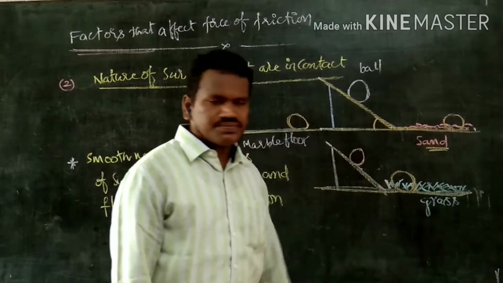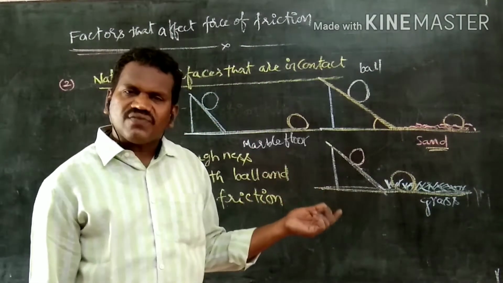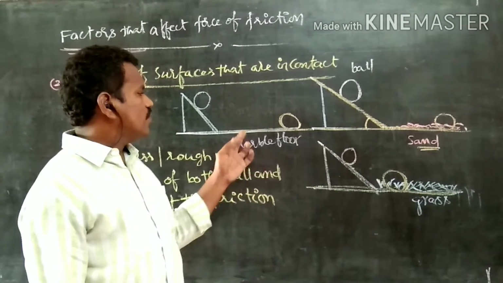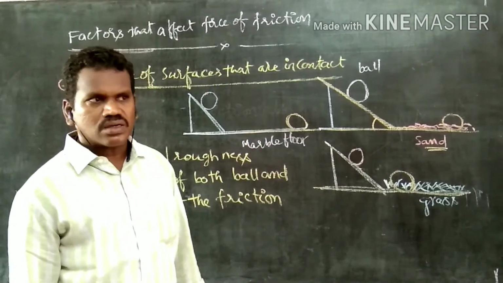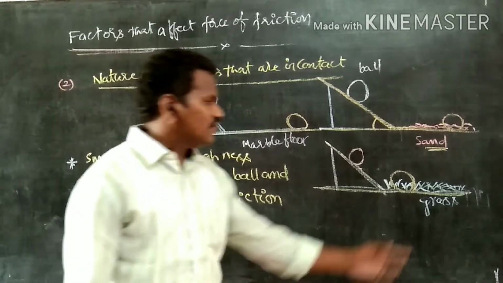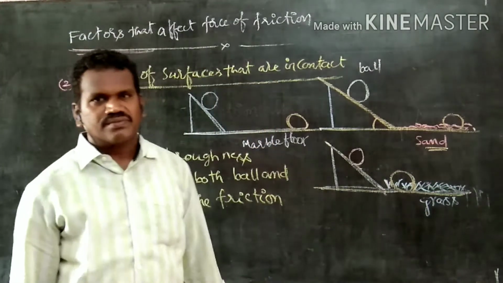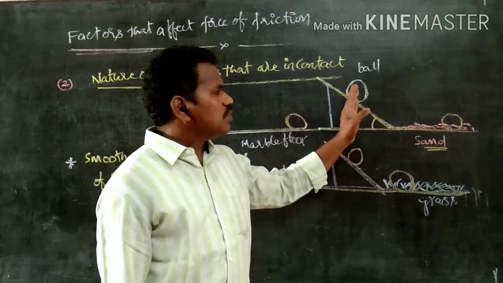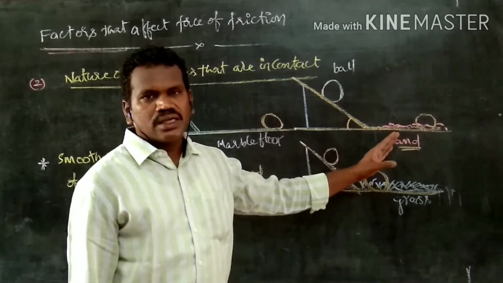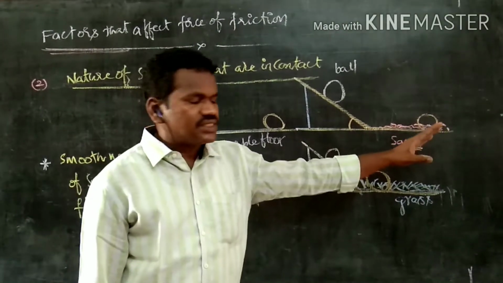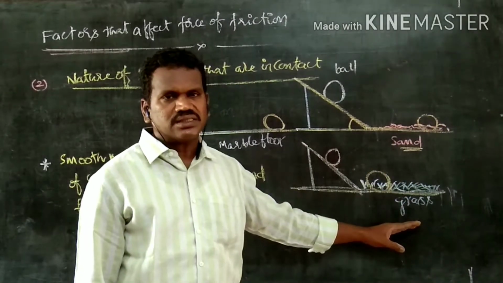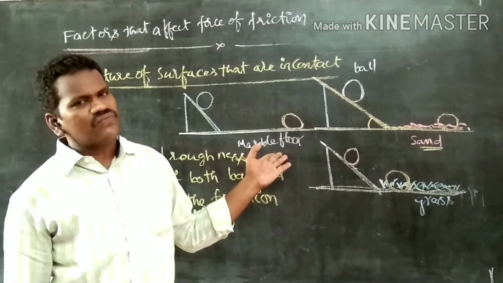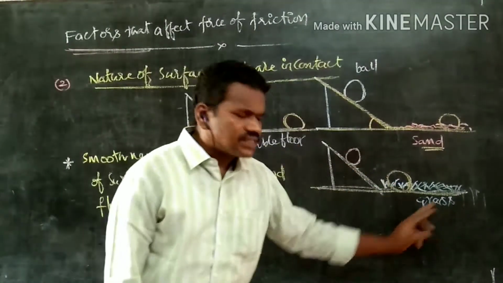Come here, sand. Sand roughness is more, means irregularities are more when compared to marble floor, but they are less when compared to grass. So what happens? On the sand floor, the ball moves a little bit more distance when compared to grass, but less distance when compared to marble floor.